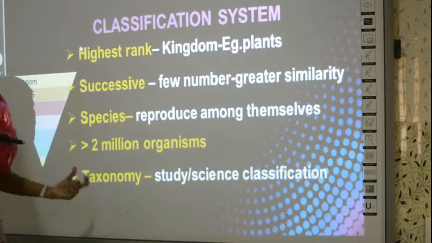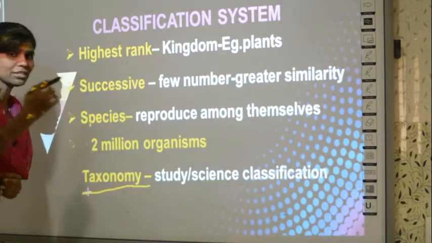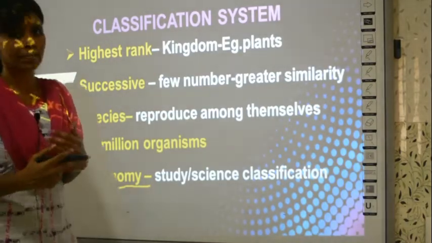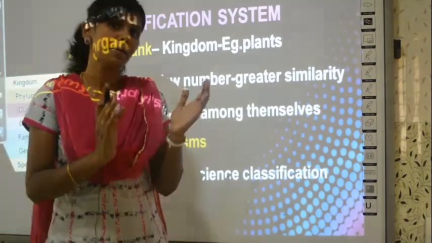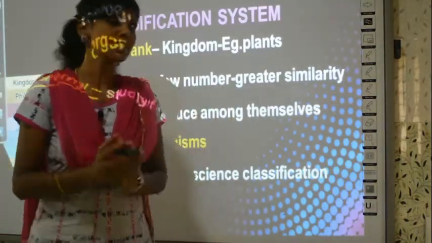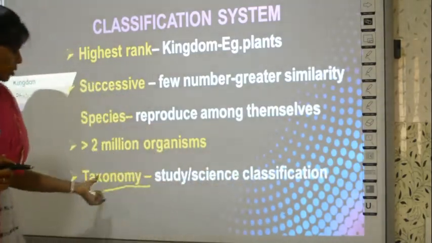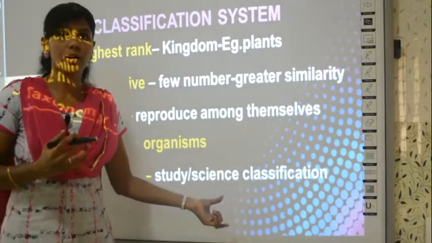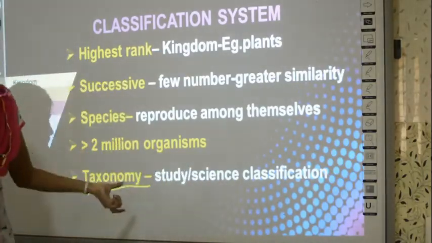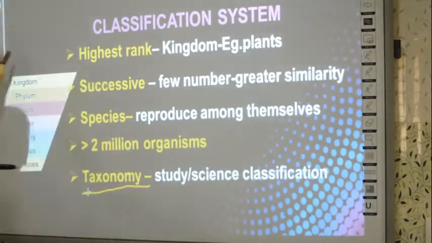And then there is a term called taxonomy. Have you heard this word taxonomy? What is taxonomy? We are studying about classification, right? So the study about classification is called taxonomy. You have a branch of science which deals with classification. What is taxonomy? When you study about classification, what is that called? That is called taxonomy. It is a science which deals with classification.